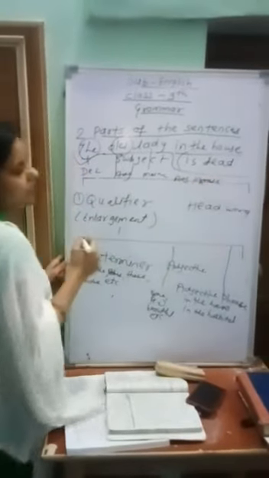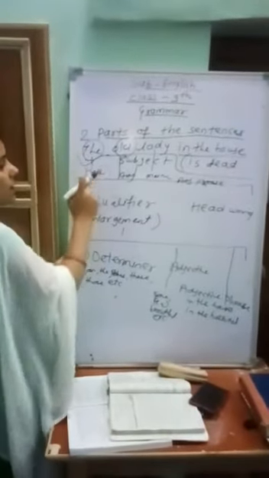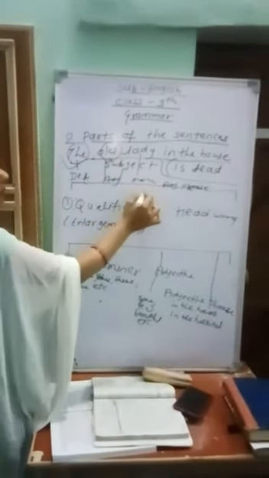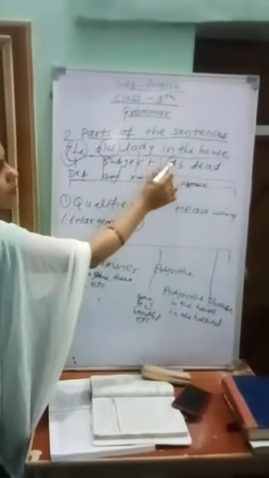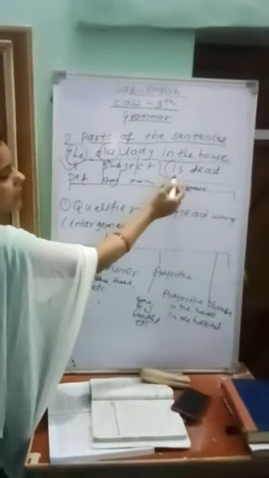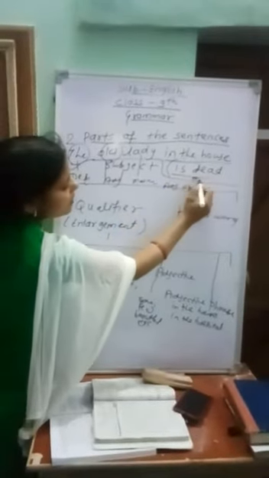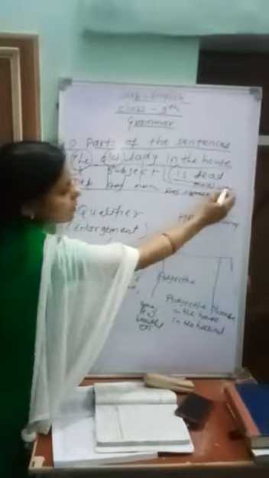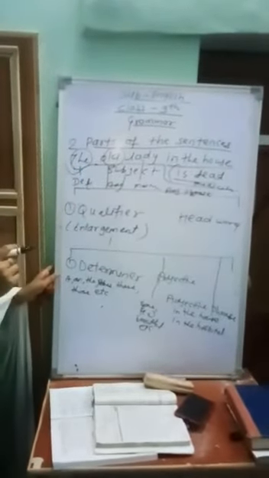The is the determiner. Old is the adjective, because old is a describing word, and lady is the main word. In the house is the adjective phrase, and is dead is the predicate. Clear, beta?